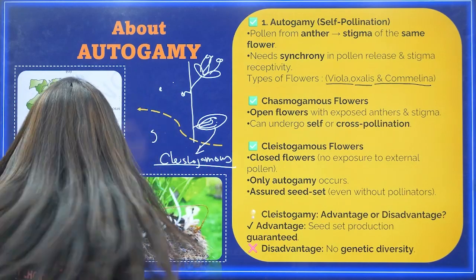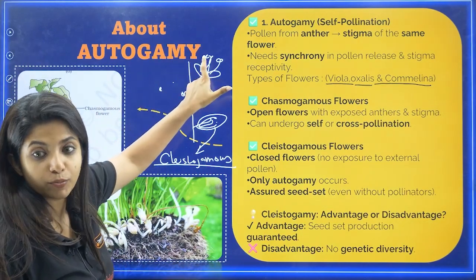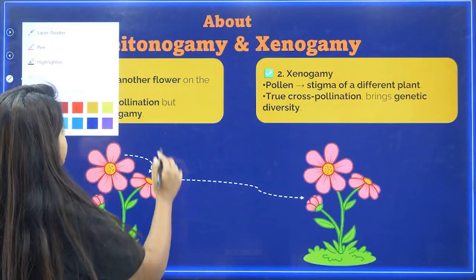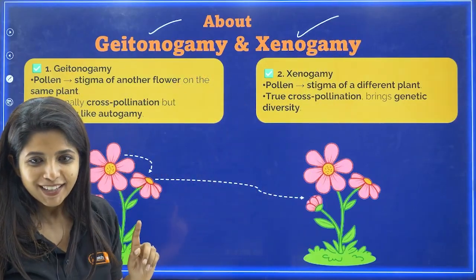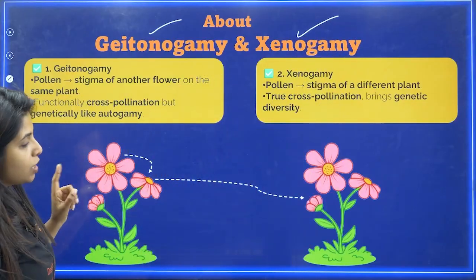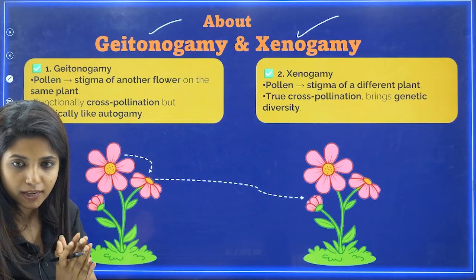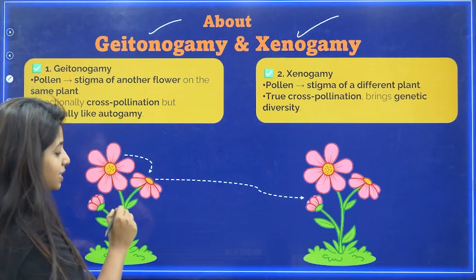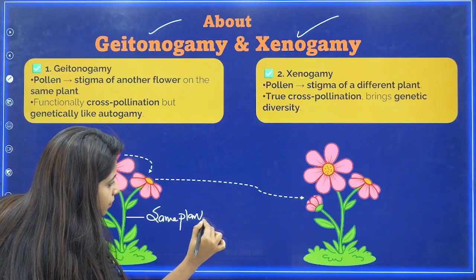Now going ahead and talking about what else can happen in chasmogamous flowers. What are the other types of pollination? So the other types of pollination are geitonogamy and xenogamy. So geitonogamy, as you can see over here. Until now we were talking about just a single flower pollinating from here to here. That was the case, right? Now what will happen if there are 2 flowers but on the same plant?